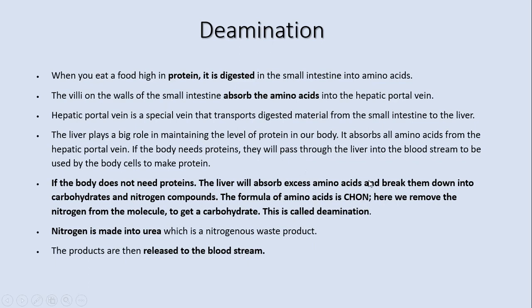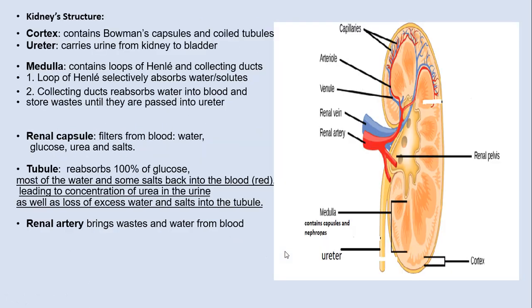So nitrogen is removed, and we have carbohydrates now and nitrogen compounds alone. So deamination is breaking down amino acids into carbohydrates and nitrogen compounds. Nitrogen compounds are ammonia. Then they become urea, a toxic material, where carbohydrates are used for respiration and the excess is stored in the liver. So you can revise this again as we took it in the digestive system. Here are the main steps of how it happens in detail.